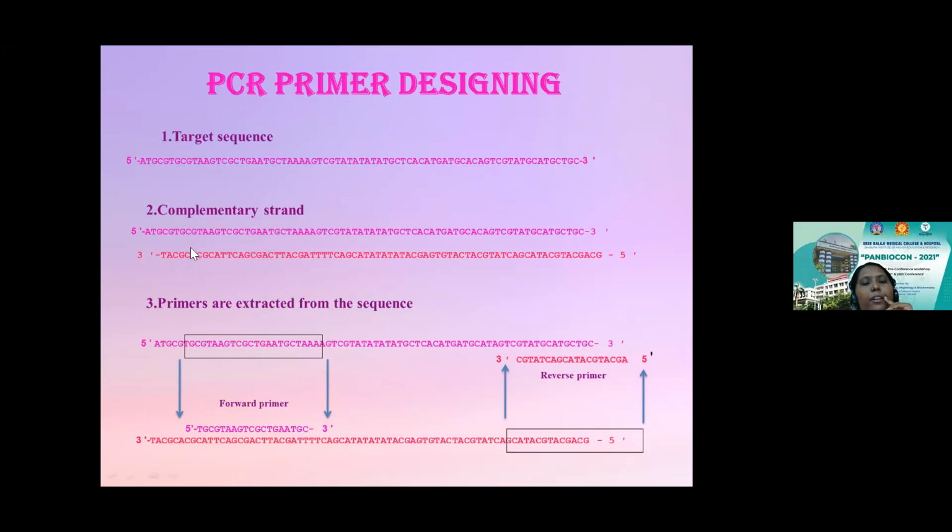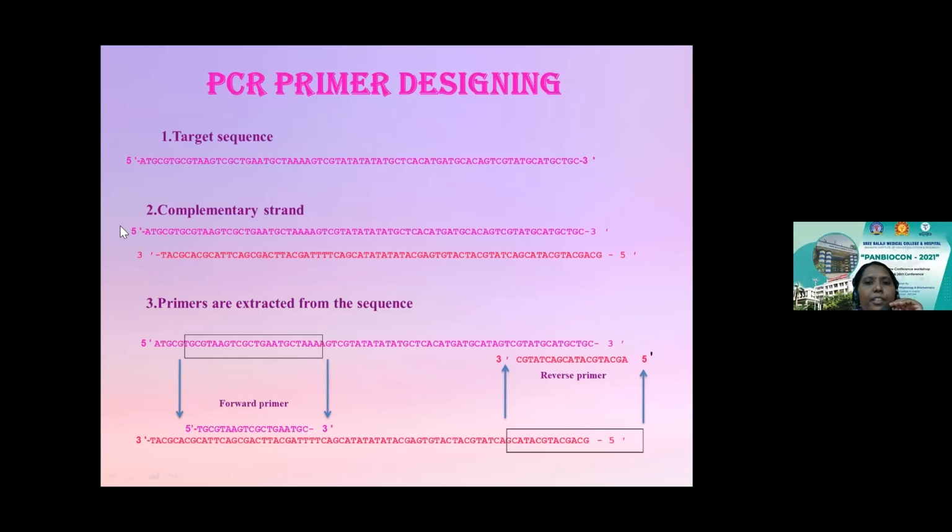I believe the basic concept here is the base pairing hypothesis: adenine pairs with thymine and guanine pairs with cytosine. A pairs with T and G pairs with C. There's a double bond between adenine and thymine, and a triple bond between guanine and cytosine. Hope that is clear. That is how the synthesis happens. So T pairs with A, G pairs with C, and this is how the complementary strand will be synthesized. This is how nucleotide binding happens between the duplex DNA strands.